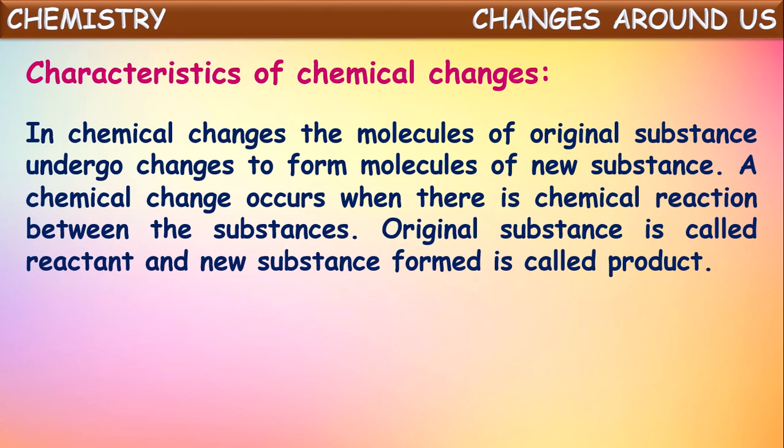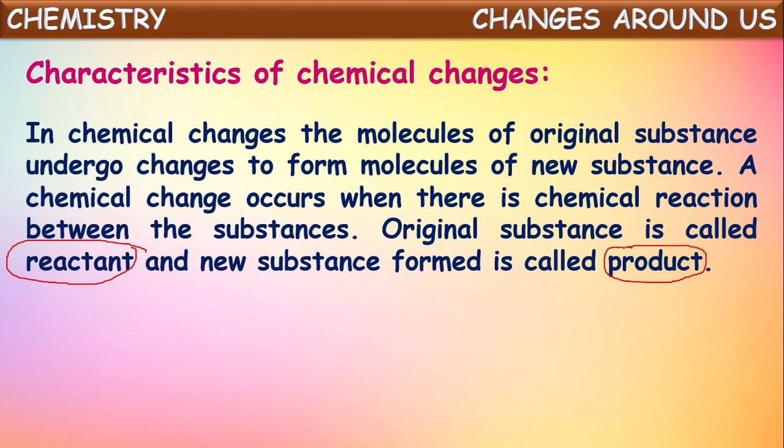And here in these chemical changes, the original substances which we are taking at the starting are called as reactants, and these substances convert into another form to form new substances. Those new substances formed in the chemical change are called as products.